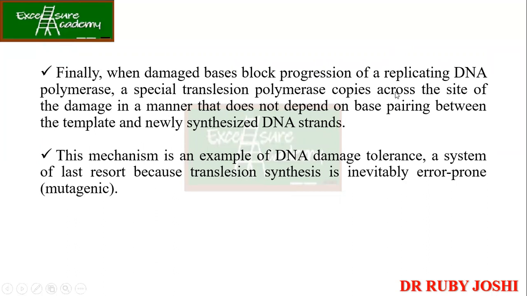What they do is they come and copy across the site of the damage in such a way that base pairing is not needed. And this is happening as a mechanism of DNA damage tolerance.